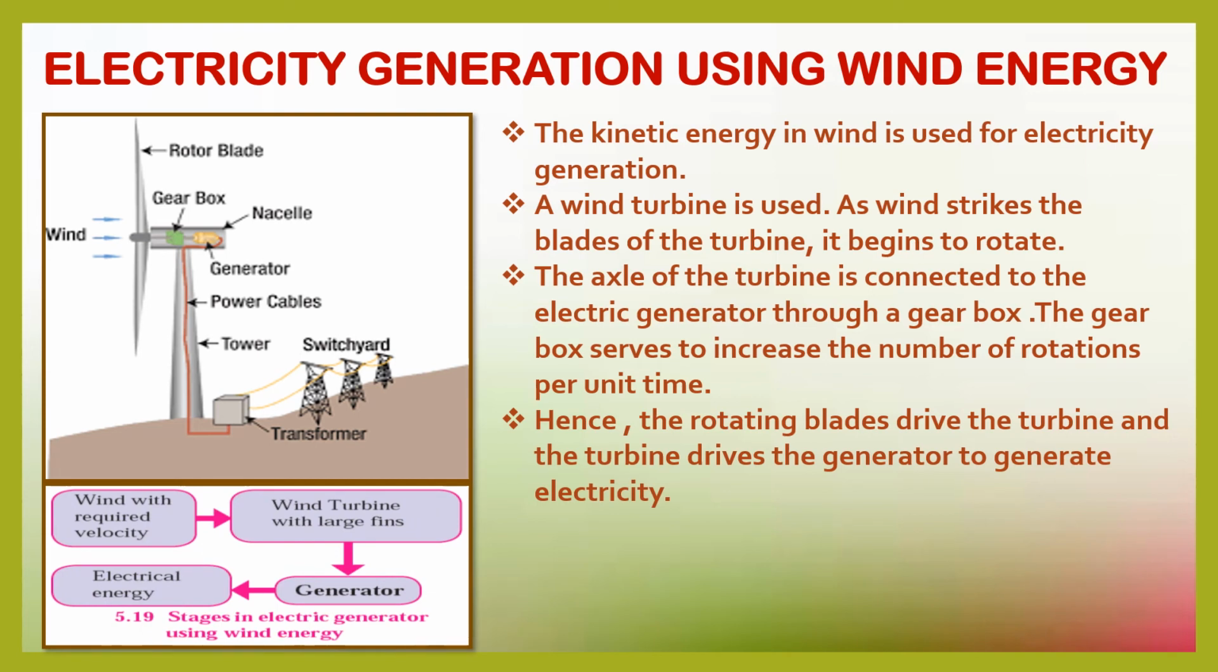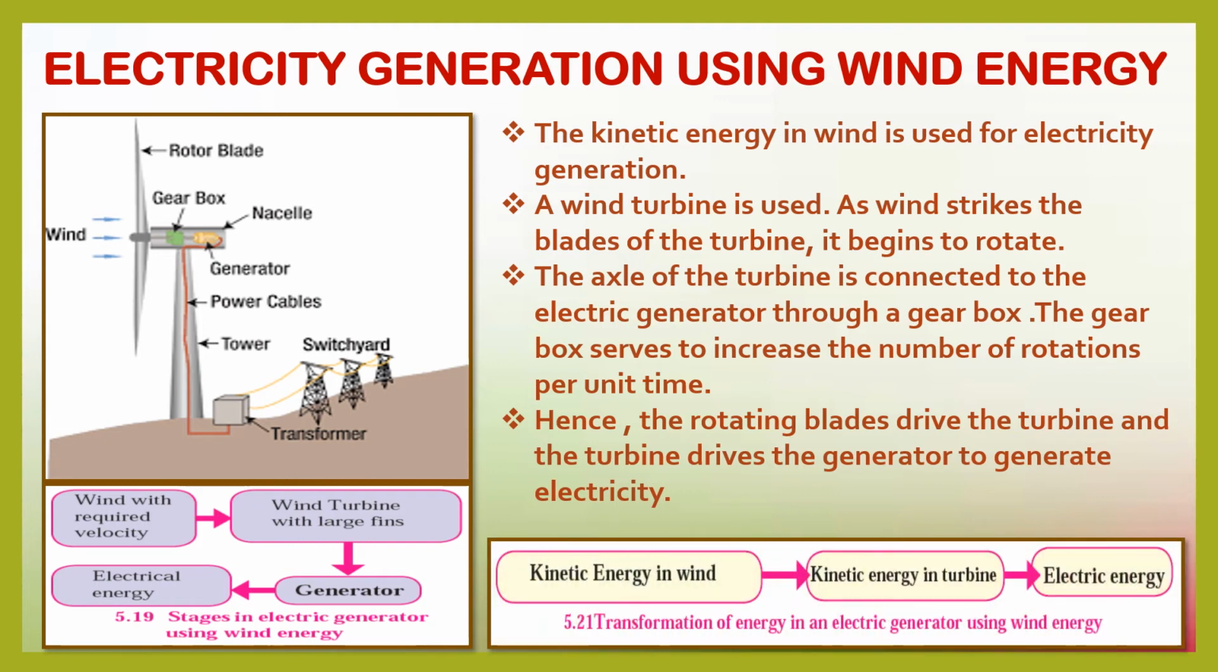The stages in electricity generation using wind energy are: wind with required velocity, wind turbine with large fins, which drives the generator, and then electrical energy. Energy transformation: first of all, kinetic energy in wind, changing to kinetic energy in turbine, and finally electrical energy.